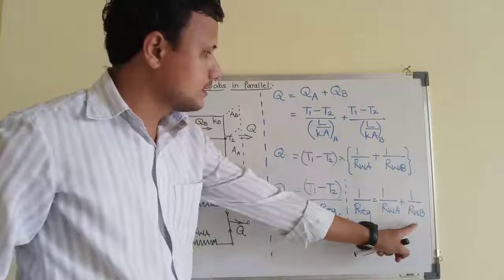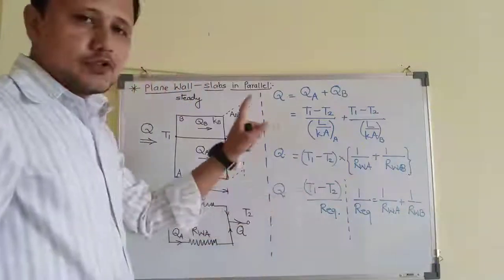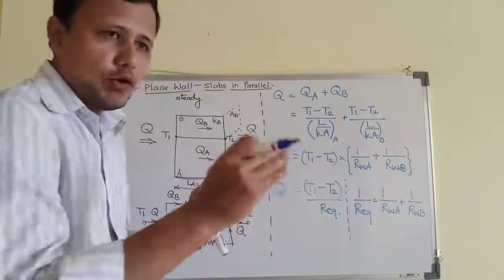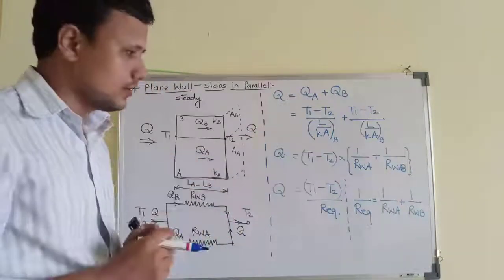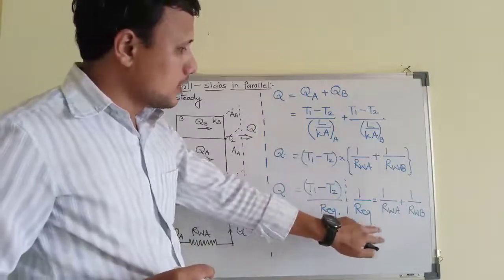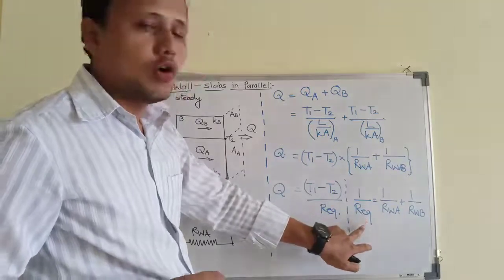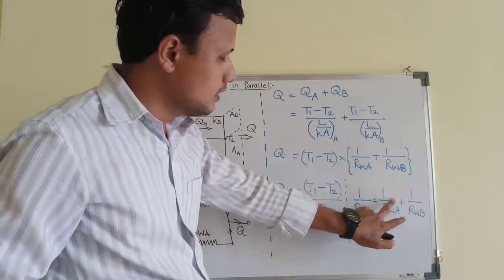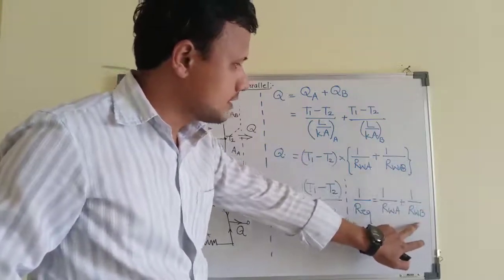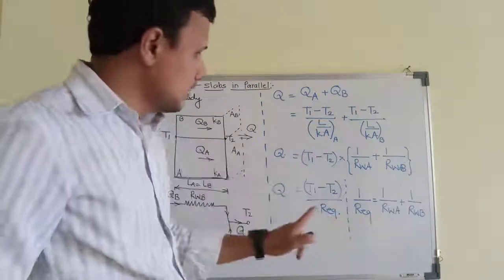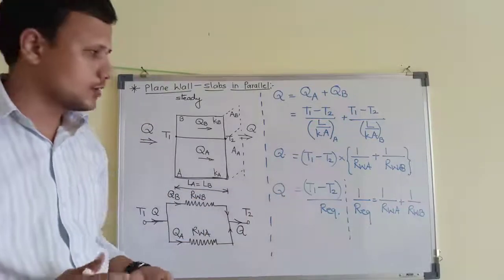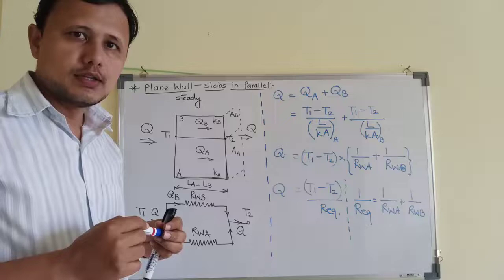Why are we writing it like this? Remember, in case of slabs in series, the total thermal resistance was simply the addition of all the resistances in the path of heat transfer. In this case, the total or equivalent thermal resistance that we want is not that simple. It is the inverse of individual resistances and finally their summation. That's the difference between series configuration and parallel configuration. I hope this is useful for you. Thank you very much.